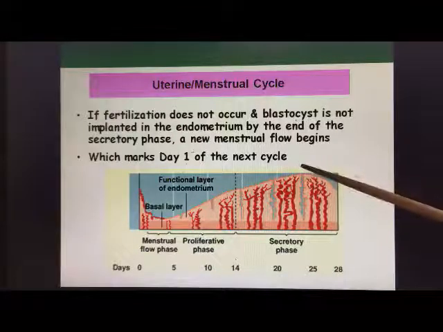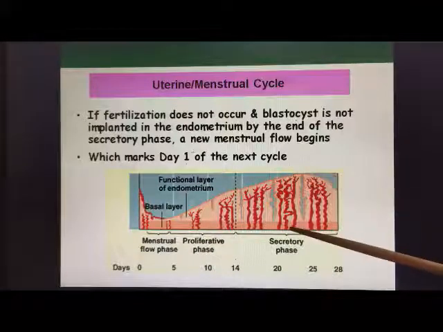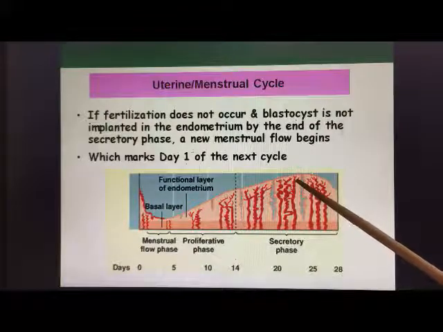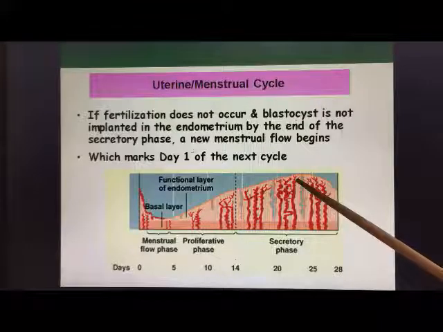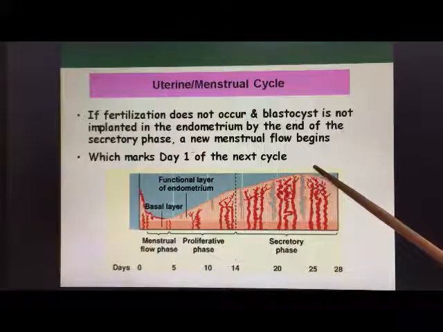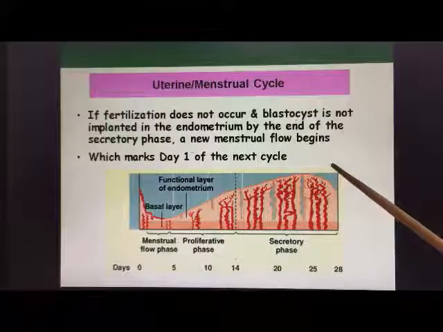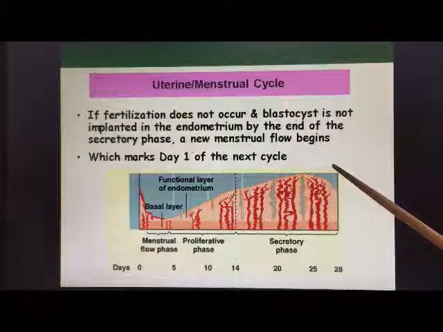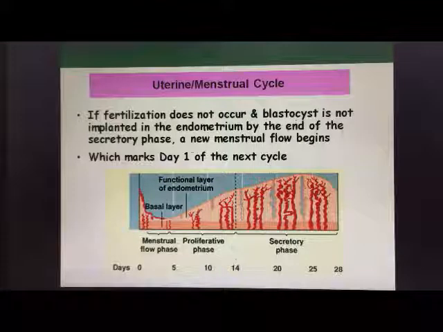But if, after the ovulation process has occurred, fertilization occurs, the corpus luteum is maintained, and it continues to secrete estrogen and progesterone, which causes the endometrium lining to become thicker. So pregnant women will not have the menstrual flow phase. There is no period during that time.